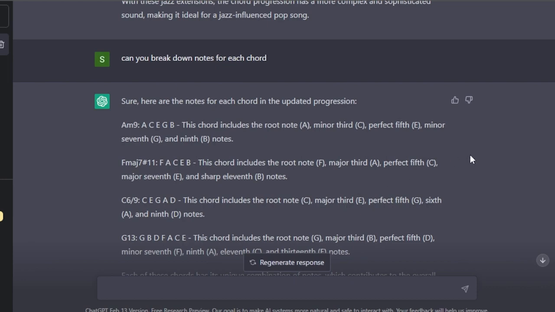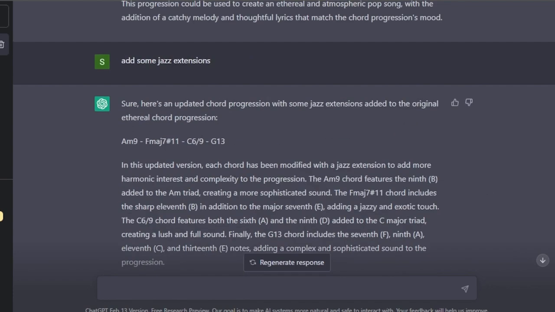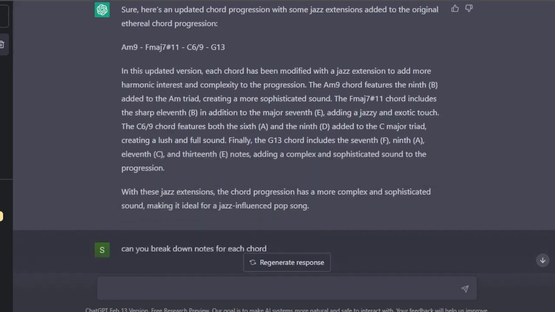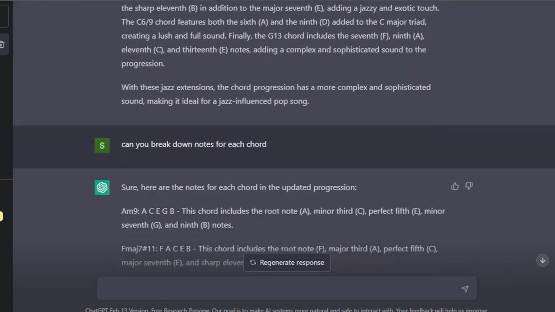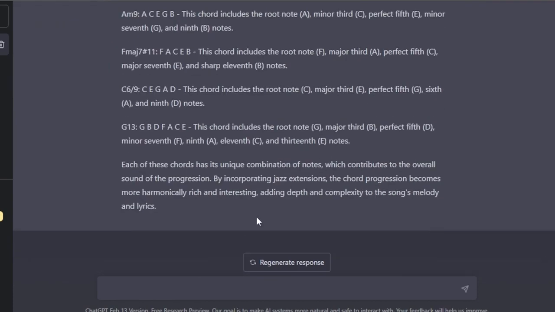We have root notes, we have major third, perfect fifth, sixth, and the ninth note. So it's explaining it to me. It's giving me the chord, and then it's explaining the notes to me. So this is how you can add some extensions, and then you can ask it to break down the chords for you. And this is what I got.